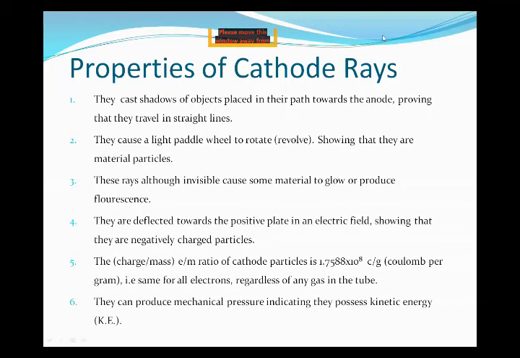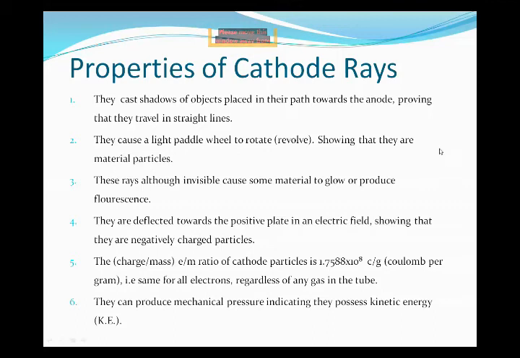So the properties of cathode rays, we have discussed six properties. First one, they travel in a straight line. After the experiment, they discovered that it travels in a straight line. How does it travel in a straight line? It moves from cathode to anode. Second point, they are material particles. And then these rays are invisible, but they show some fluorescence, meaning they show emission of light.